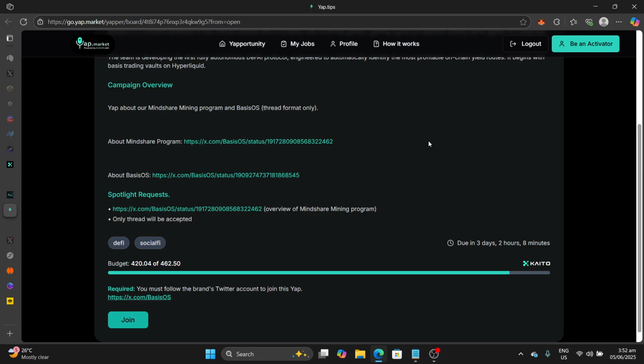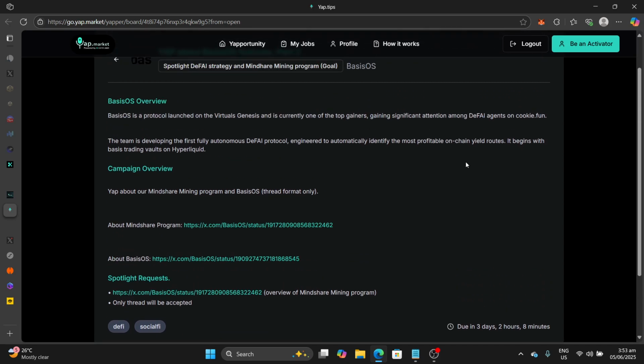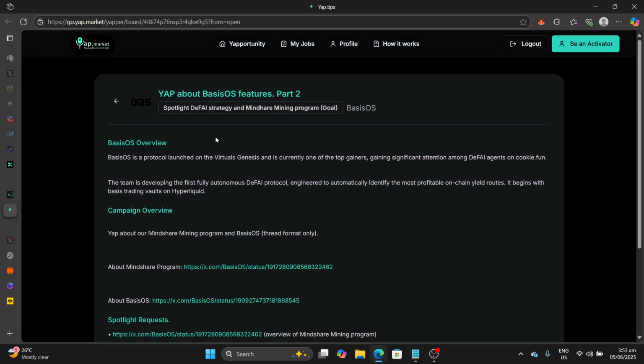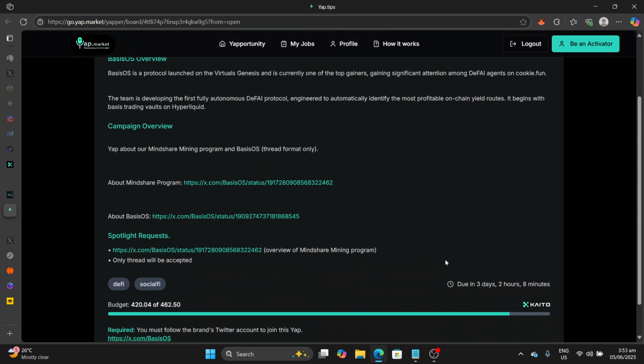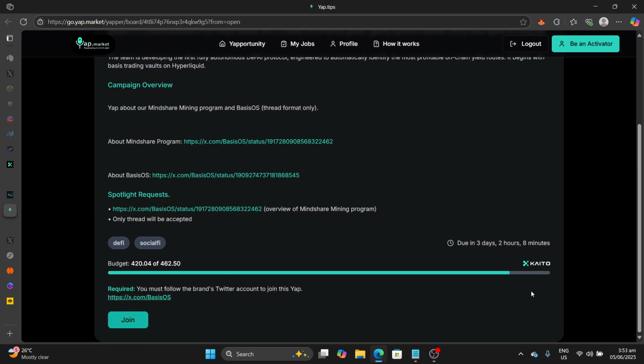Now, considering that Yap Market is powered by KAITO data, upon onboarding on Yap Market, of course, with the same X account as that which you've used on KAITO, it will analyze your account, factoring its KAITO performance, and then establish your base rewards when you participate in Yap opportunities. So it will tell you, this is how much KAITO you will be earning when you participate, for example, in this Basis Yap opportunity. And then when you participate in this campaign, where approved, you'll be earning KAITO.